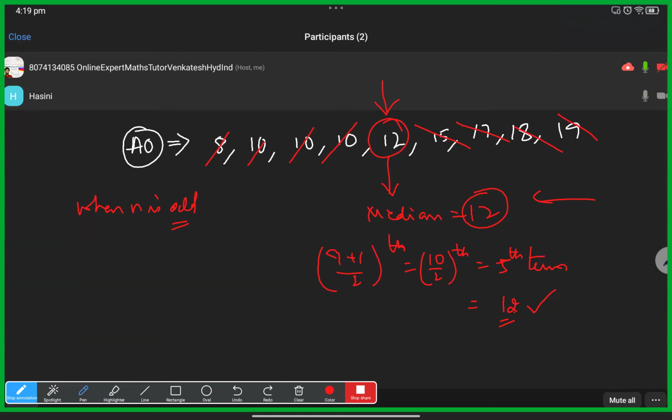Formulas are clear. Sometimes in multiple choice they may ask us. That's why.